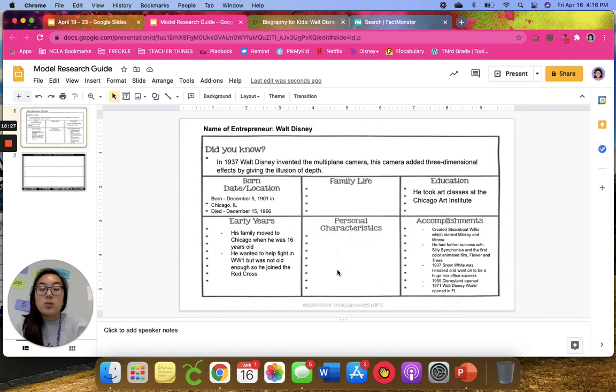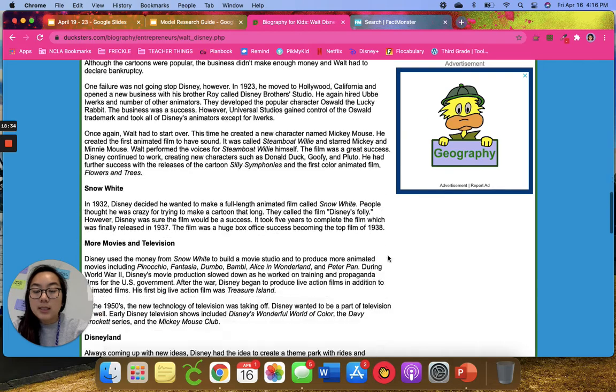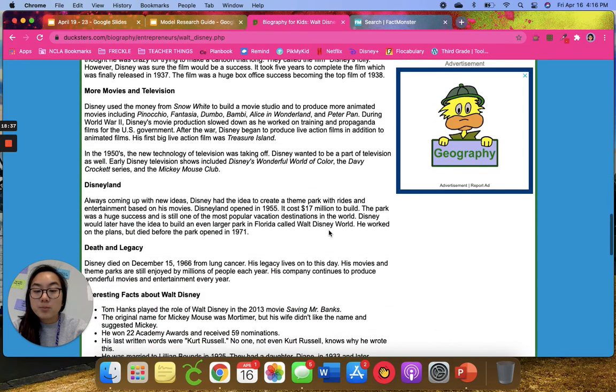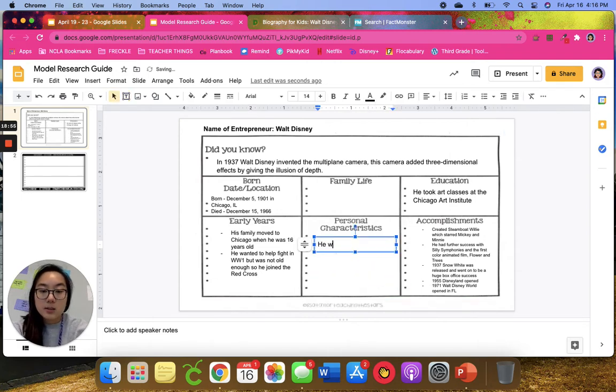So again, we would want to go and find some personal characteristics, so like their personality, how were they, right? And so I could always put, for personal characteristics, it says he was always coming up with new ideas. So that kind of characteristic would be creative, because if you're coming up with new ideas, you've got to be creative. So he was very creative.